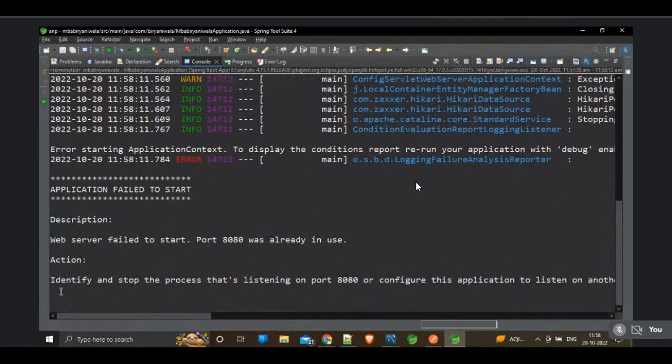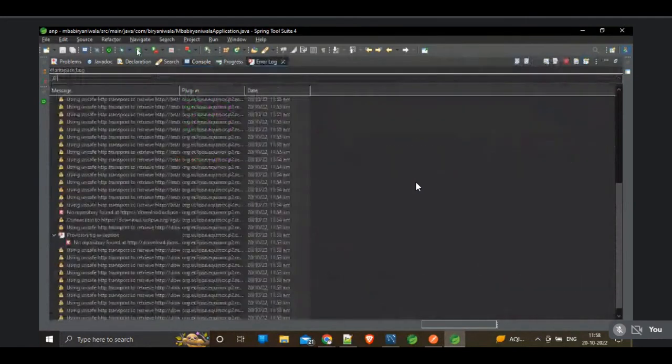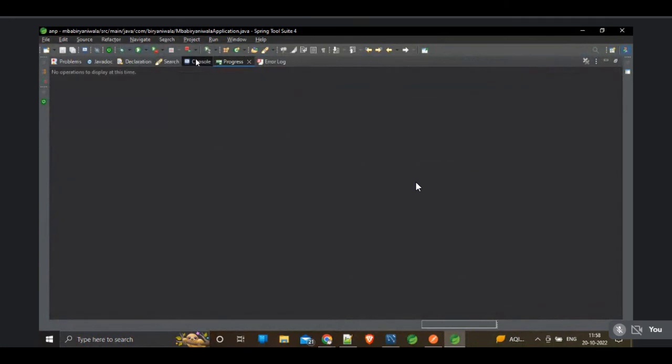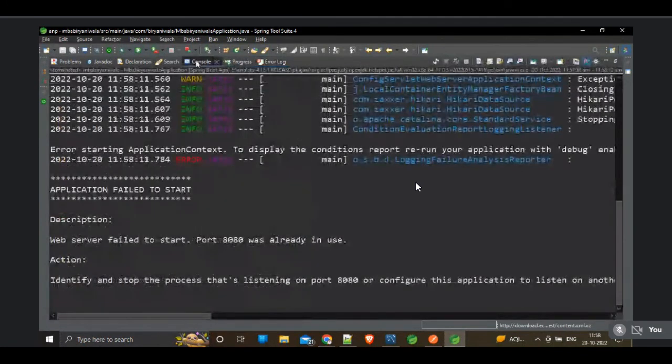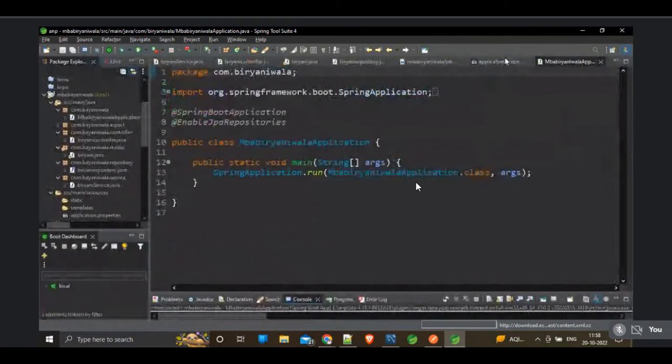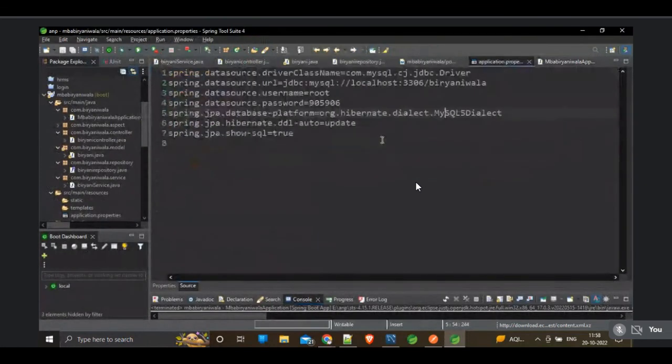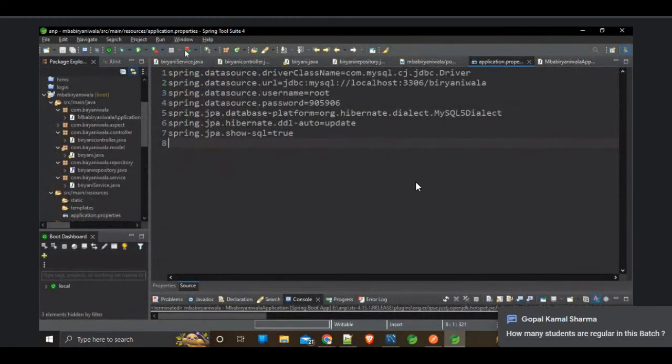8080 port is already in use. Maybe another project is using the 8080 port. So let's do one thing. Go to the application properties here. Kill everything. Relaunch the application.